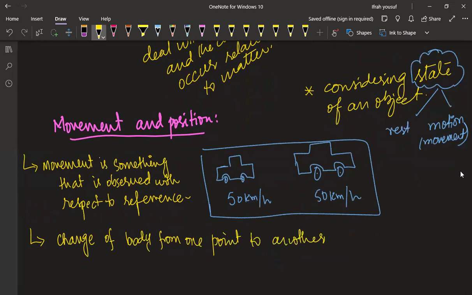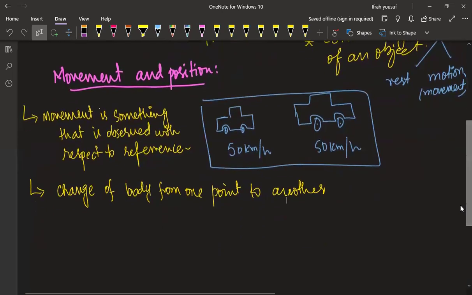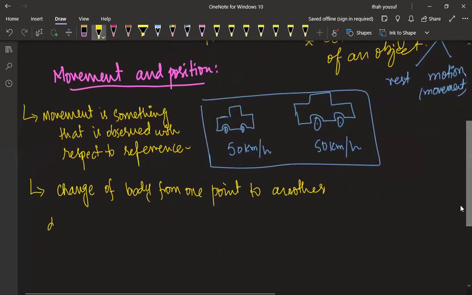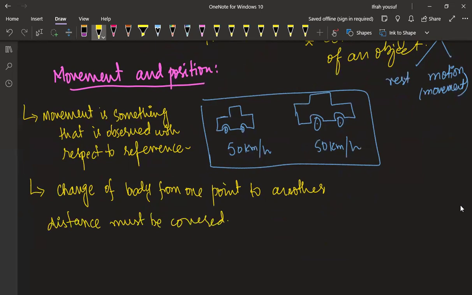That also refers to movement as well. When we talk about a body moving, that means the body is moving from one point to another point. So the body must cover some distance. Distance must be covered. Now my question to you: what is distance?